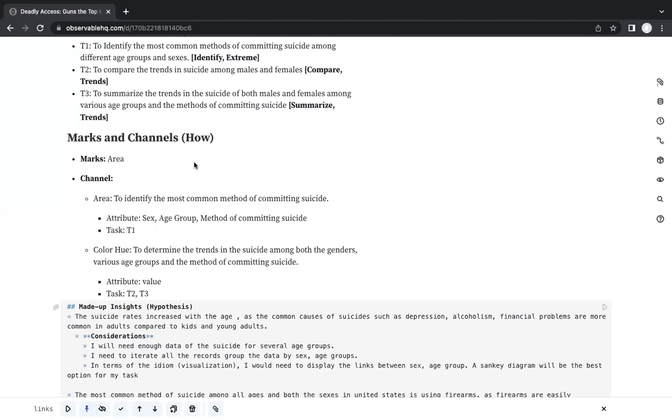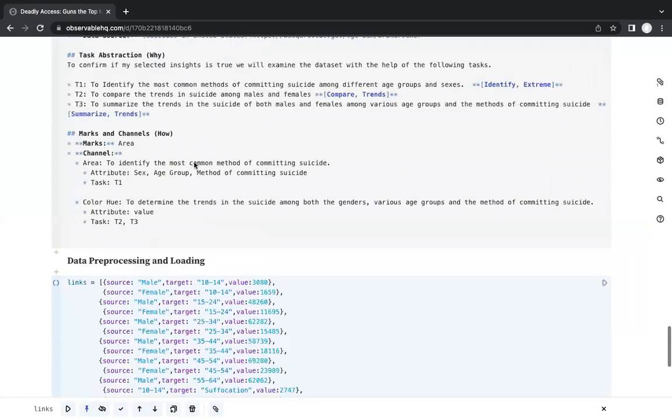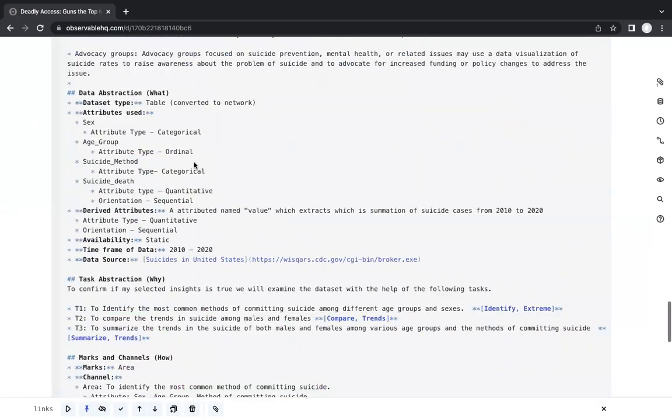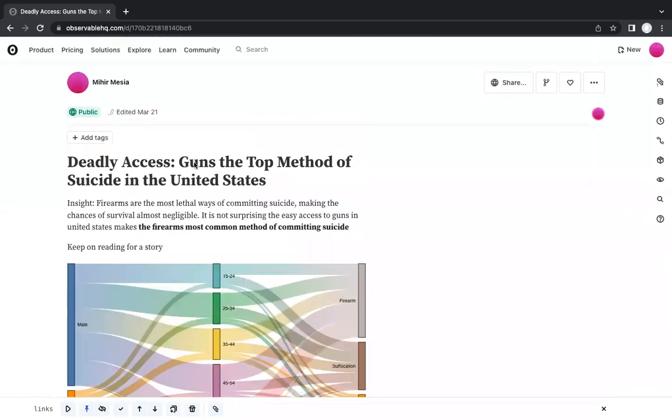Second was the color hue that I used to determine the trends in suicide among genders across various ages. It helped me identify the trends between different genders, age groups, and methods of committing suicide. And this is some of the data pre-processing or data loading that I did for my visualization. So finally, the insight is that guns are the top method of suicide in the United States. Thank you. That's it from my side.